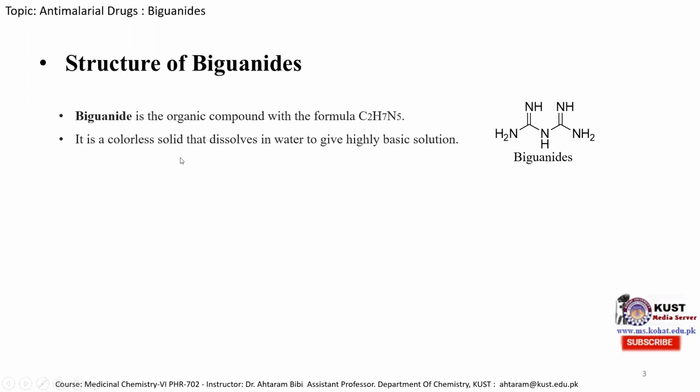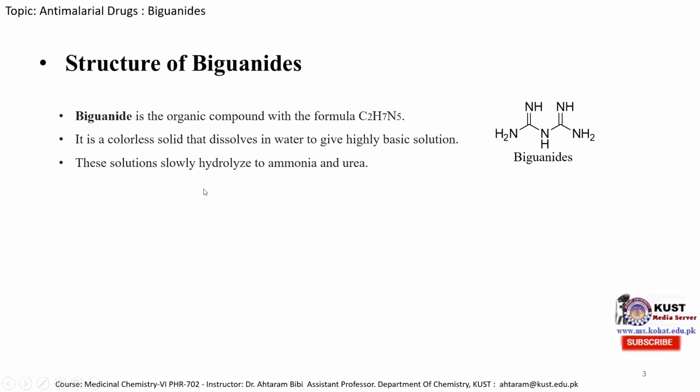These biguanides are colorless solids that dissolve in water to give a highly basic solution. It is basic in nature because it consists of many nitrogens carrying a lone pair of electrons. You can see that it consists of 5 nitrogen atoms, and each nitrogen atom carries a lone pair of electrons, so it can easily take a proton from the solution. Therefore, it is highly basic in nature.